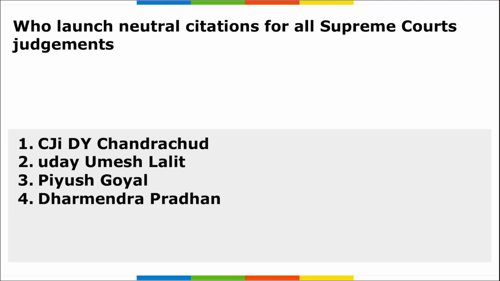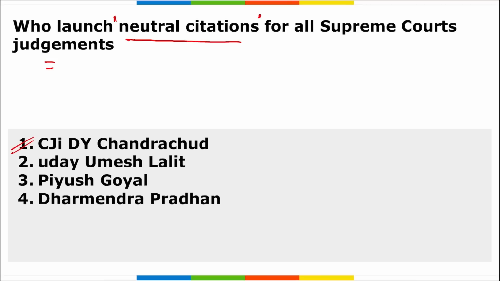Let's start. First question is, who launched neural citations for all Supreme Court judgments? I repeat, not neural, it is your neutral citations for all Supreme Court judgments. So remember, the current Chief Justice of India, D.Y. Chandrachud ji, has launched the neutral citations that will ensure a uniform pattern of citing the decisions of the Supreme Court. So a direct question will be asked that neutral citations for all Supreme Court judgments were launched by whom? The current Chief Justice of India, D.Y.